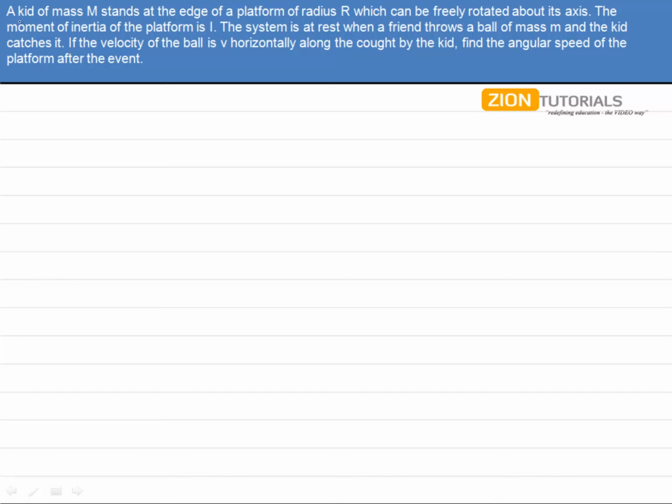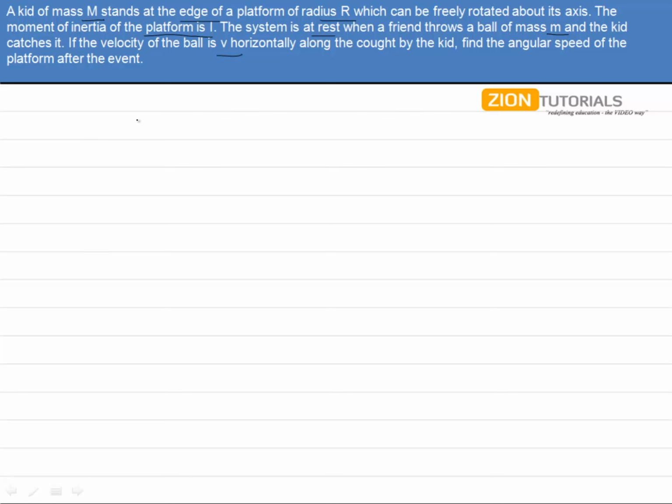As the question says, a kid of mass m stands at the edge of the platform of radius r, which can be freely rotated about its axis. The moment of inertia of the platform is I. The system is at rest when a friend throws a ball of mass m and the kid catches it. If the velocity of the ball is v horizontally along the tangent caught by the kid, find the angular speed of the platform after the event.